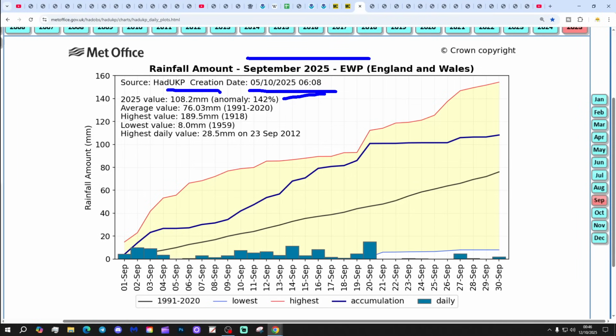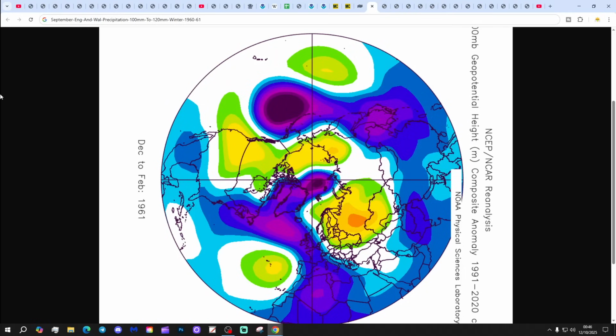That's 108.2 millimetres for the month. You can see the blue line here, which is the precipitation line for September 2025, was generally consistently above average, not reaching the red line, not reaching the wettest on record, but certainly a consistently wetter than average month, and particularly so, interestingly, through the first half of the month. It did actually dry out a little bit later on in the month, but was still overall significantly wetter than an average September.